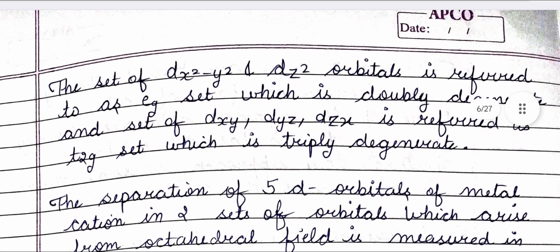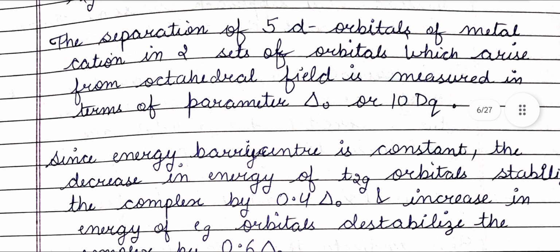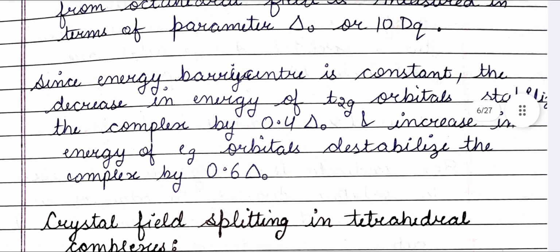The set of dx2-y2 and dz2 orbitals is referred to as the Eg set, which is doubly degenerate, and the set of dxy, dyz, dzx is referred to as the T2g set, which is triply degenerate. The separation of 5 d orbitals of metal cation into two sets of orbitals which arise from octahedral field is measured in terms of parameter delta O or 10 Dq. Since the energy barycenter is constant, the decrease in energy of T2g orbitals stabilizes the complex by 0.4 delta O, and the increase in energy of Eg orbitals destabilizes the complex by 0.6 delta O.